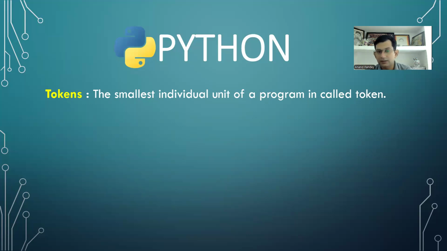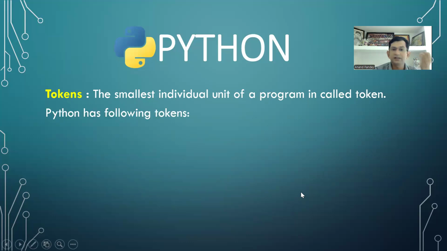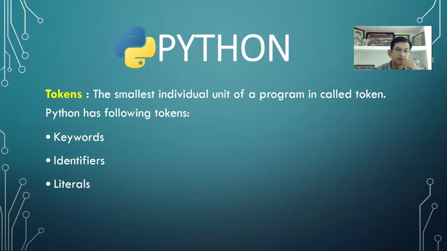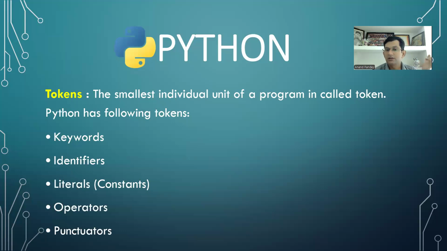Okay. For example, Python has the following tokens: keywords, identifiers, literals, which are also called constants, operators, and punctuators. So these are the units of the program. If you are going to write the program, you require these things. These are the units of the program. Okay. By the help of these, we write the program.